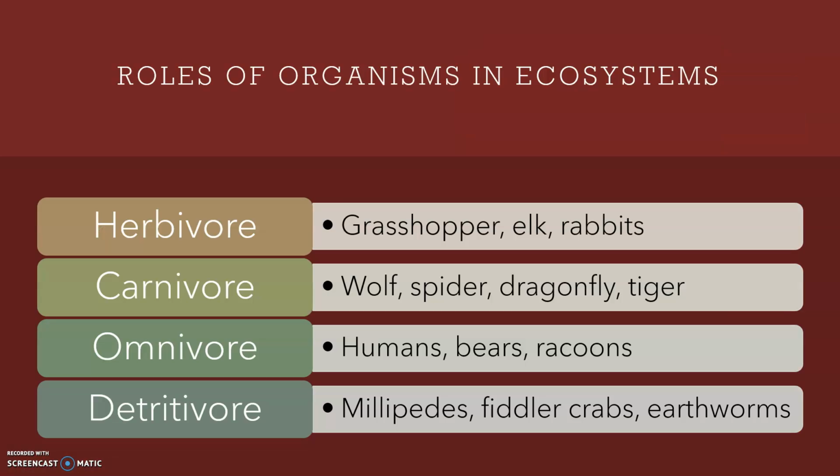Examples of herbivores include grasshoppers, elk, and rabbits. Wolves, spiders, dragonflies, and tigers are examples of carnivores. Examples of omnivores include humans, bears, and raccoons. Millipedes, fiddler crabs, and some earthworms are examples of detritivores.